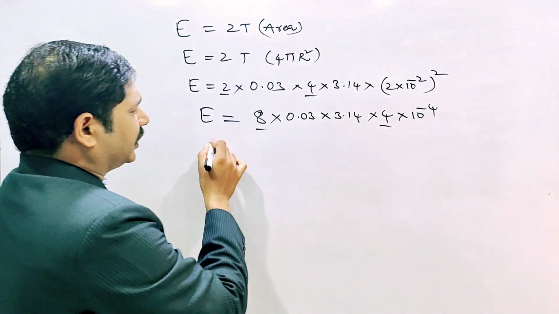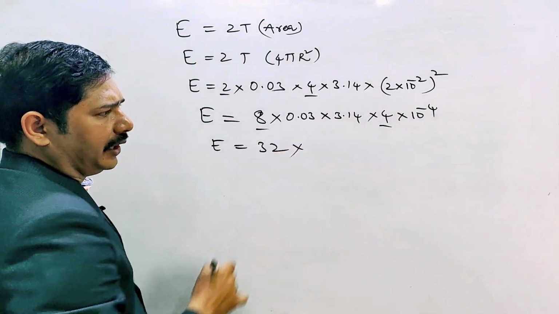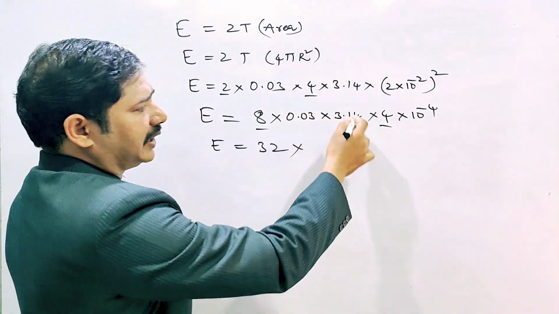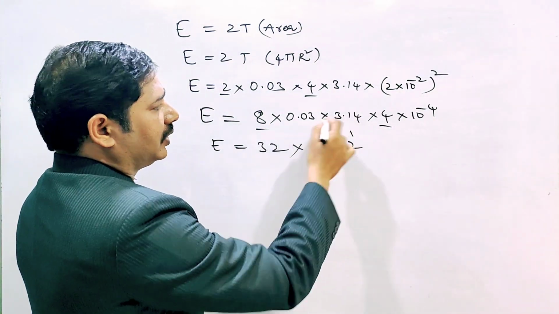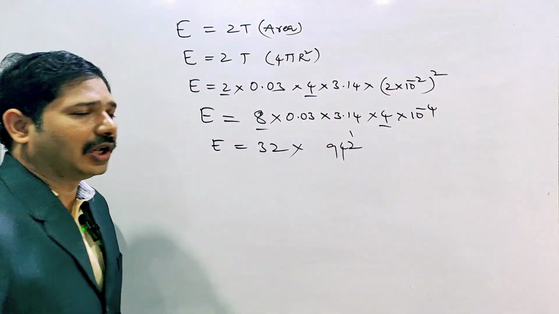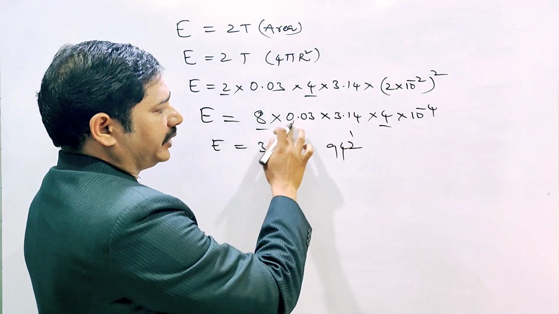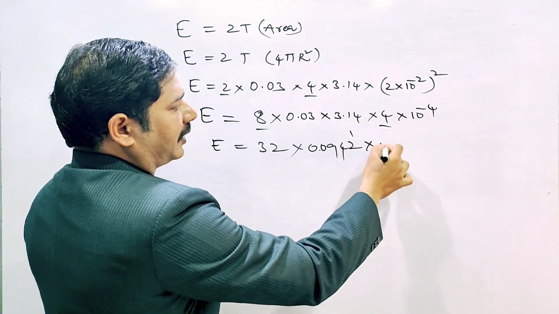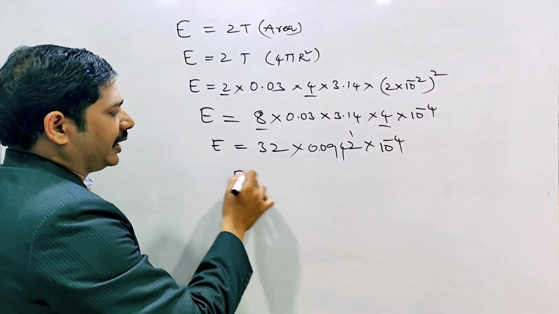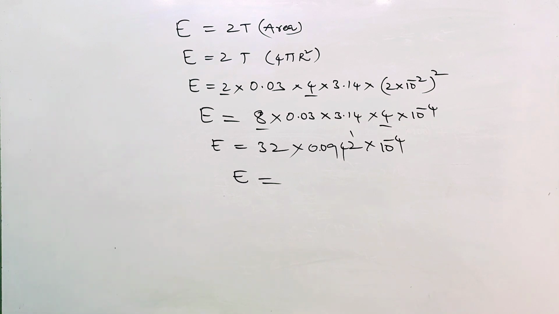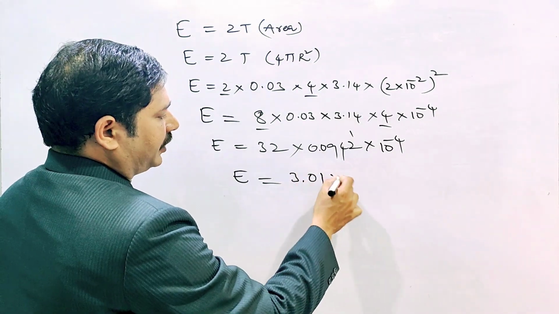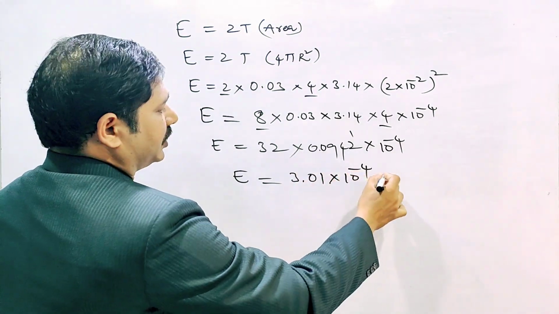8 4s are 32. Okay, so multiply this. 3 4s are 12, 1 3 1s are 3 plus 1 is 4, 3 3s are 9. Total how many digits are there? Decimals are there: here 2, here 2. Total 4 decimal places, so into 10 to the power of minus 4. So you multiply these two, then you'll get the answer. How much will you get? 3.01 into 10 to the power of minus 4 joules you'll get.